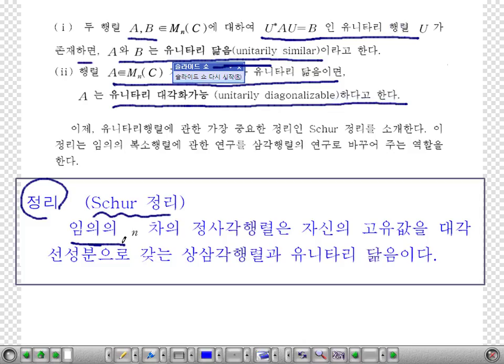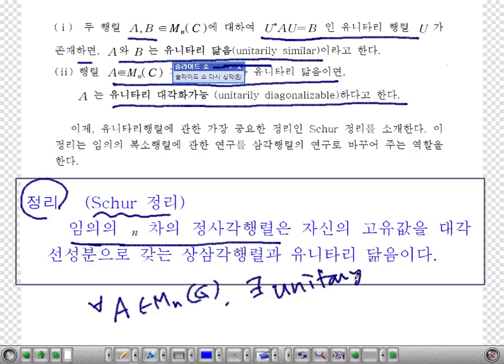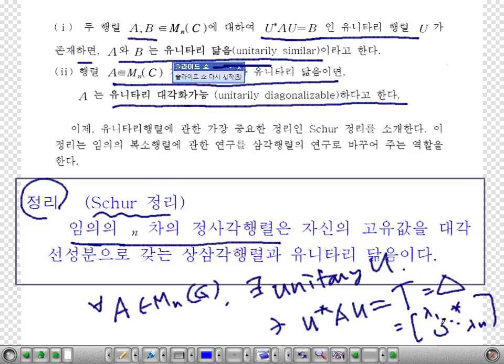For every arbitrary matrix A of size n, there exists a unitary matrix U such that U star AU is a triangular matrix whose diagonal entries are the eigenvalues of A. This is a theorem which was proved by Schur.